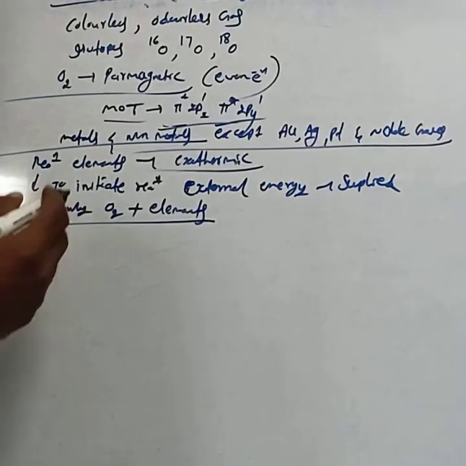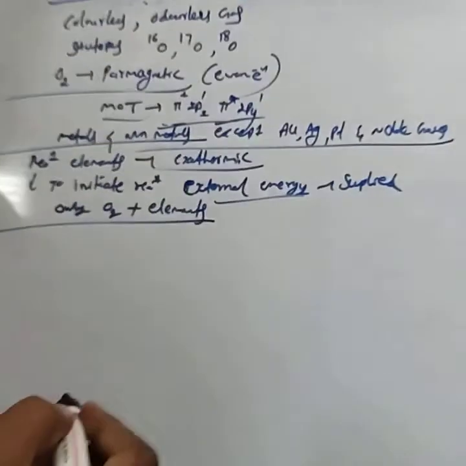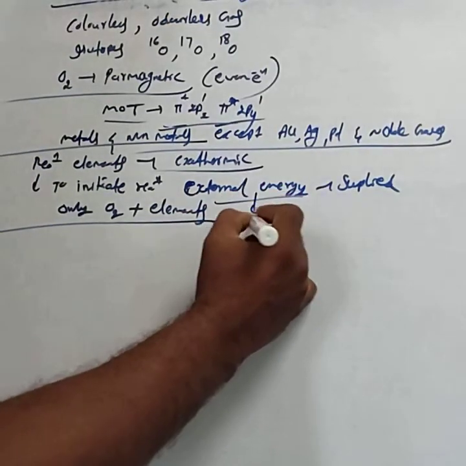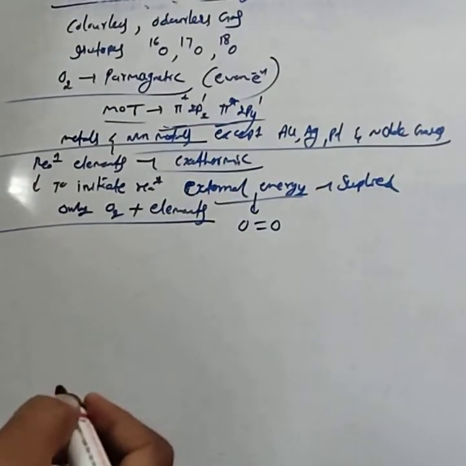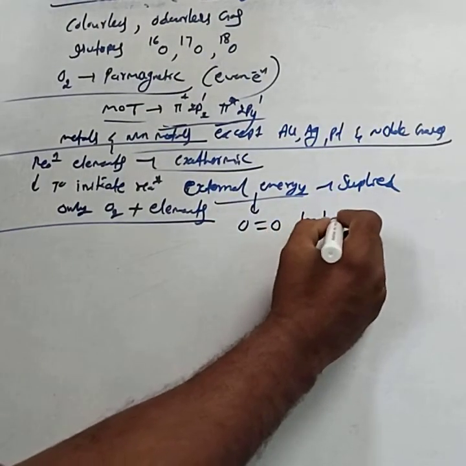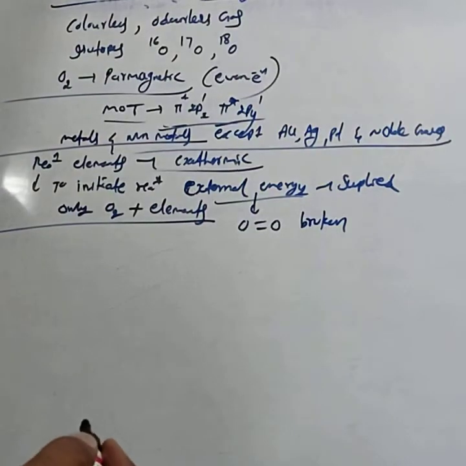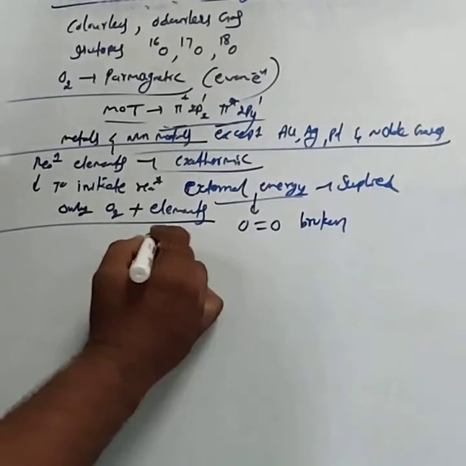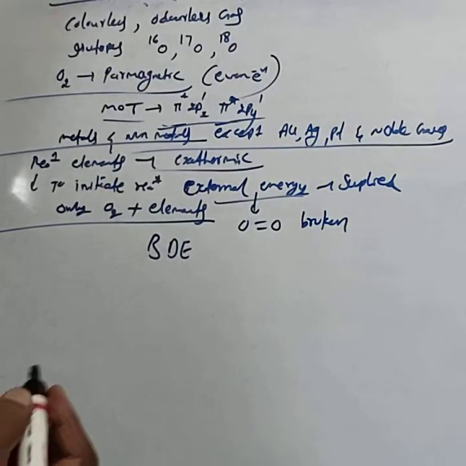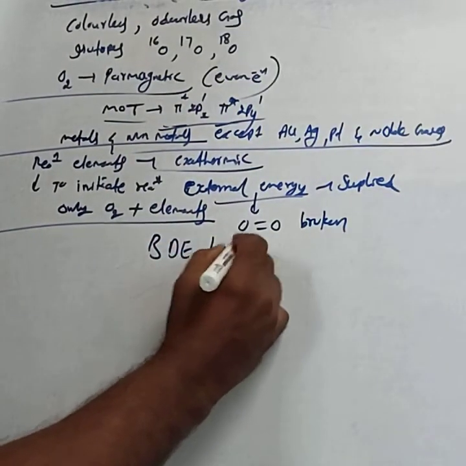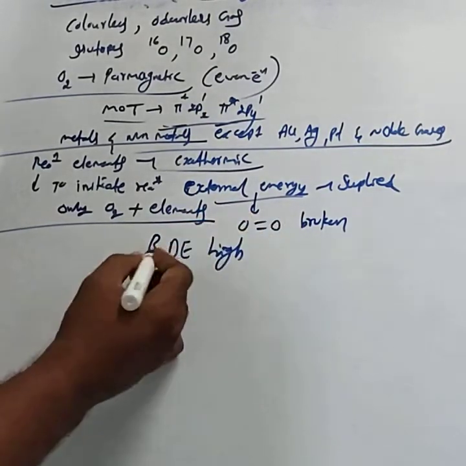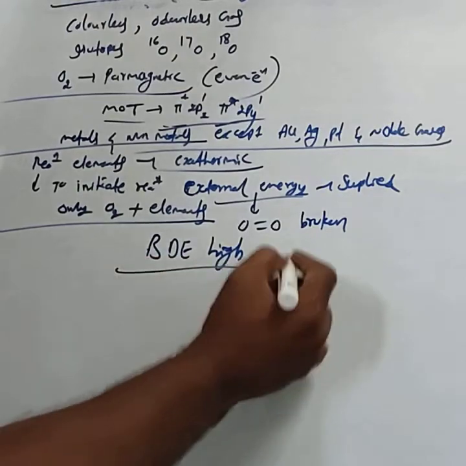Why do we have to supply external energy to initiate the reaction? Because the O double bond O needs to be broken, and the bond dissociation enthalpy is very high.